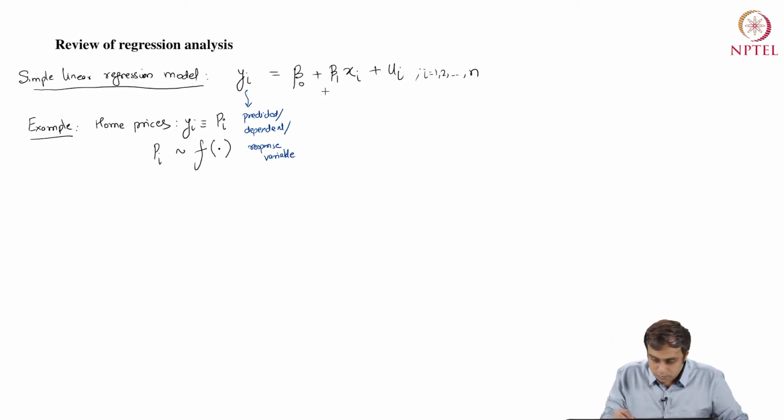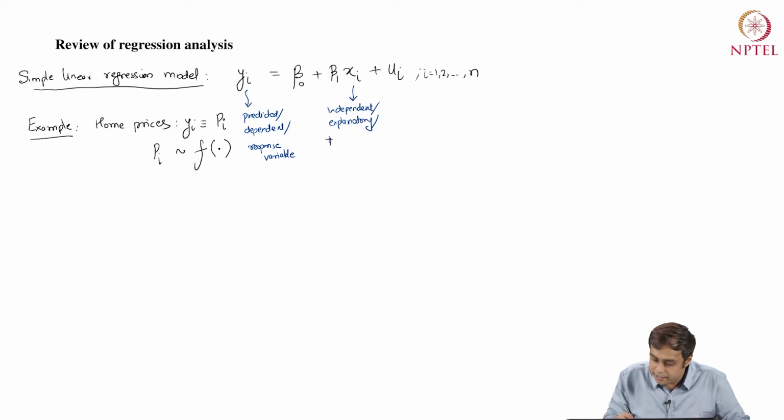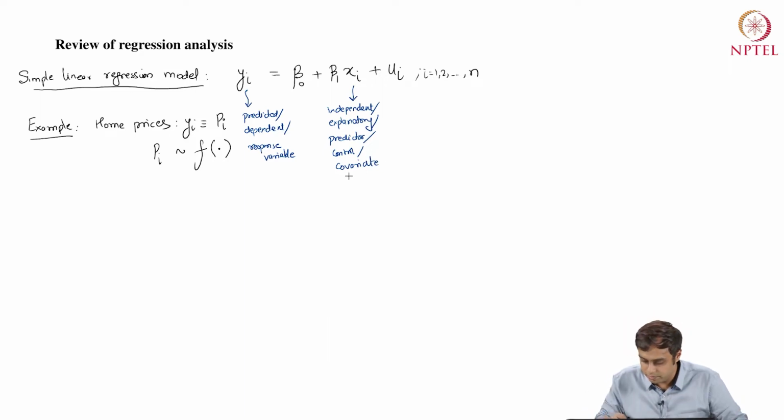Now, when I said covariate, all I meant was xi by itself is called an independent variable. It's also called an explanatory variable, right? It's a variable that explains variation in pi or yi, right? It is also called a predictor variable. It is called a control, and it's also called a covariate of yi, right?